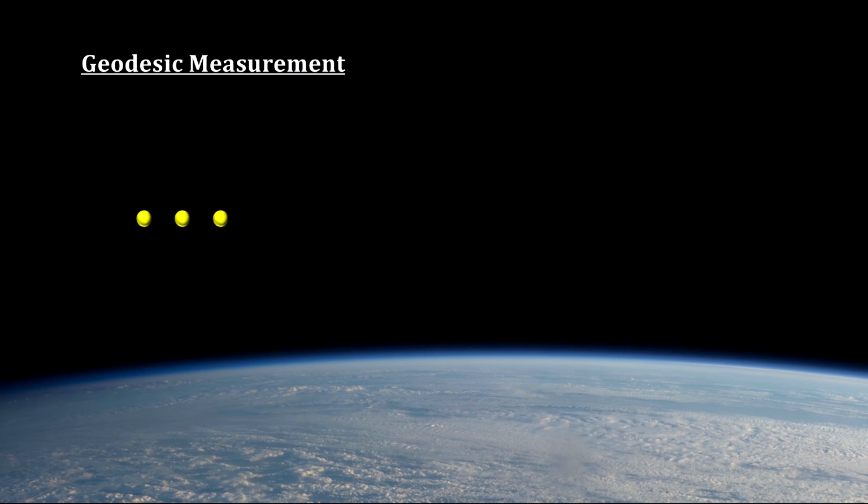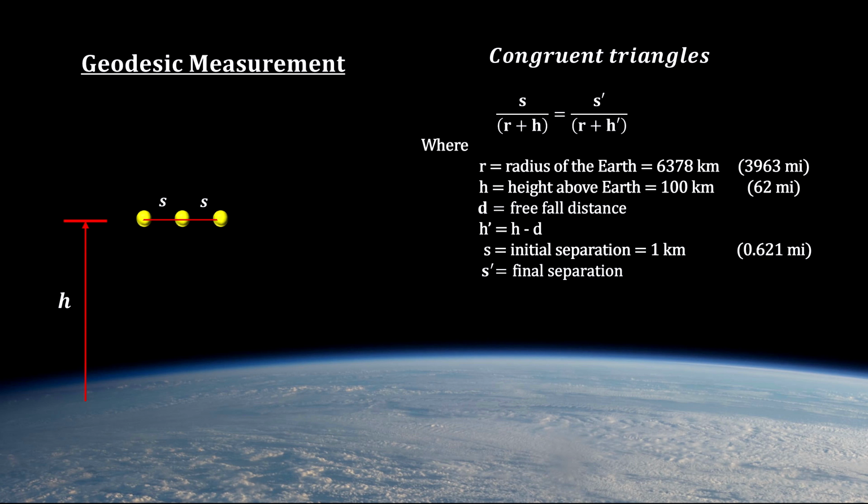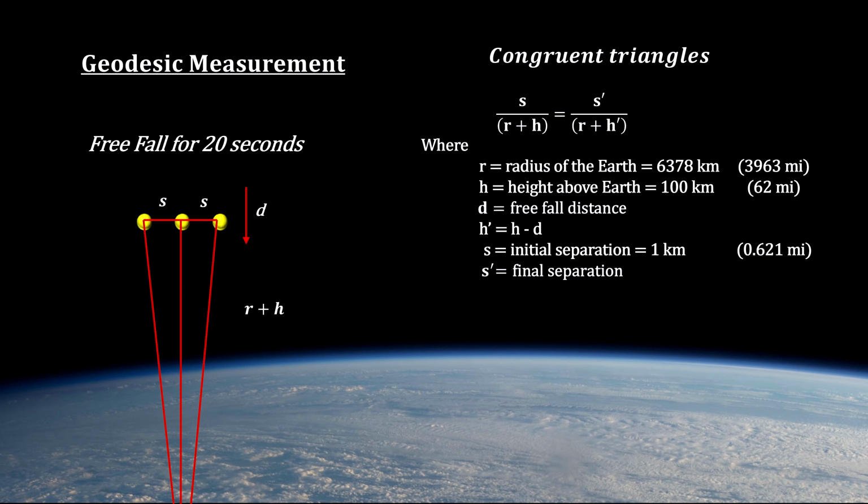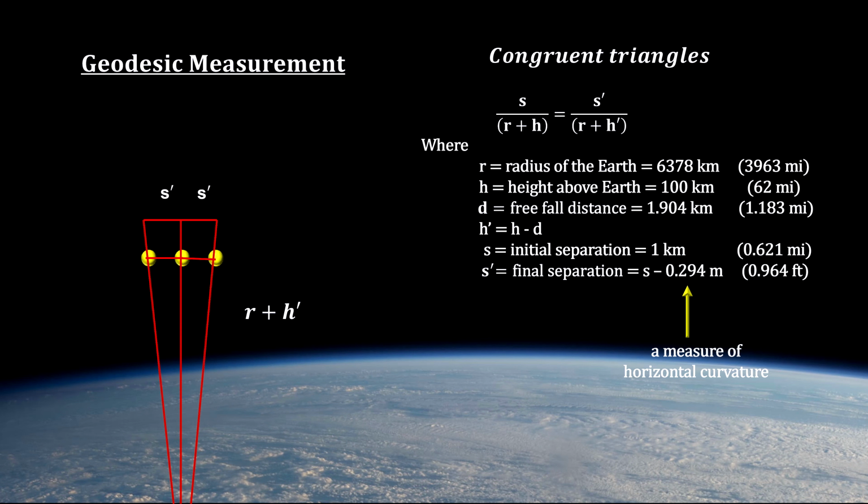If we place 3 test particles horizontally along an east-west line with the same starting separation, we can see what happens when they fall freely along their geodesic lines towards the center of the Earth. Because the particles are moving to the same point, the distance between them will decrease. This shows that the curvature is positive along this line in space.